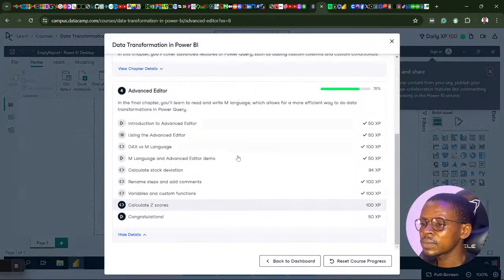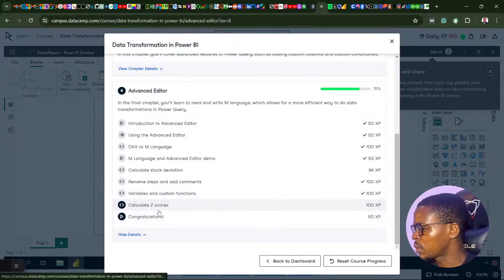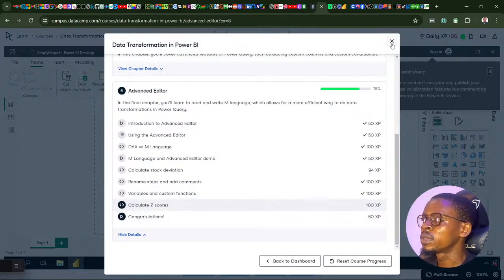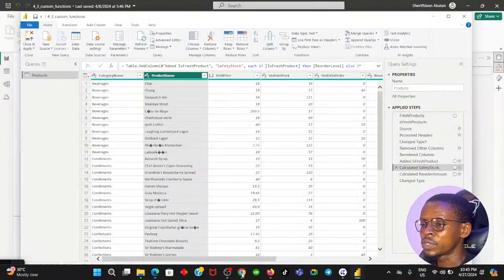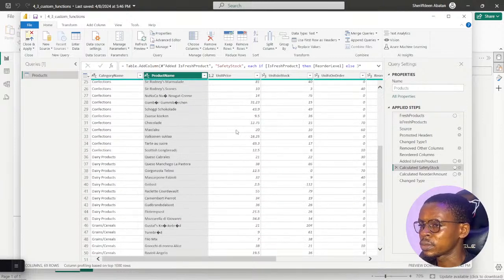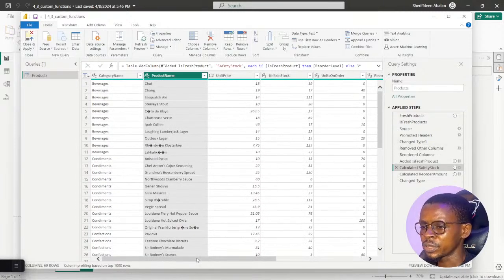So we're on the last part, which is this calculate z-score. Okay, let's see if you can follow the instruction one more time and figure out how to solve the challenge. Quite interesting to see that we actually did some calculation here. So we'll actually be doing this calculation from the beginning of this chapter.